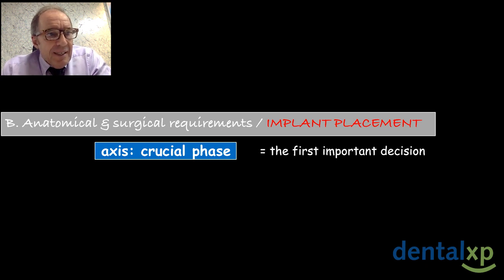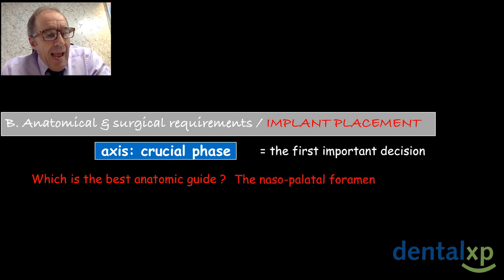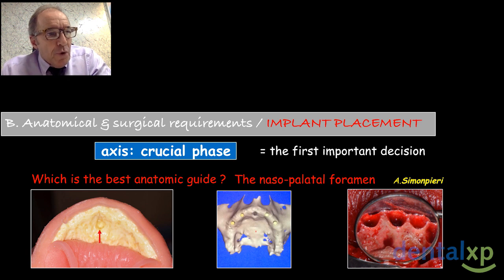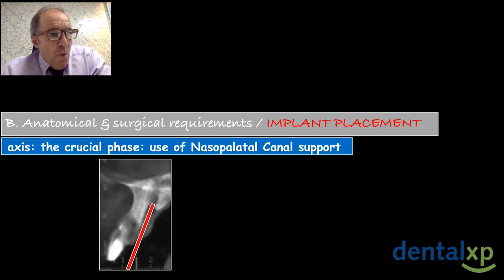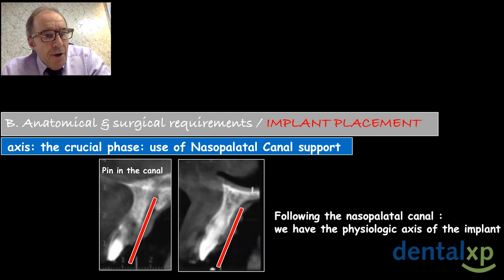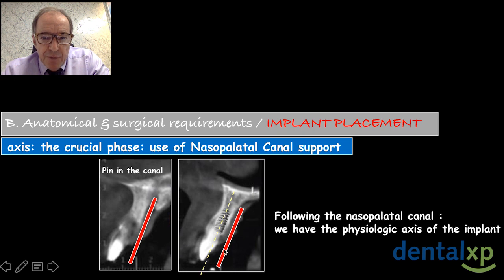Implant placement: how to choose the axis. Several authors use digital planification and guides. I prefer to follow the anatomy and especially the nasopalatal foramen. You can see the nasopalatal foramen here that I will use. When you use the nasopalatal support, it's, from my point of view, the best anatomical guide. The ideal implant placement has to be parallel to the canal, as you can see here.